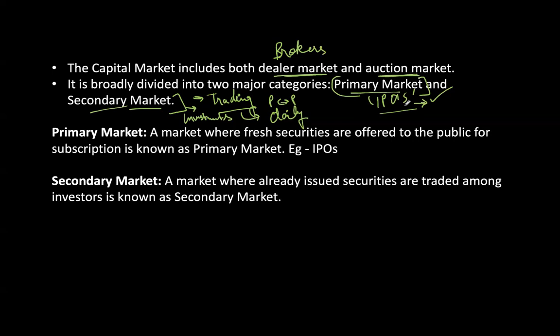So after that, the first step that it has to do is to issue the shares to the people for the very first time, so that we as retail investors or even FPIs, FIIs can invest in that particular company if they have the confidence, if they have the trust that it will perform nicely in future. That first issuance of the shares of the company happens through an initial public offering. If you try to understand the meaning of this term by the term itself, initial means for the very first time, public means it is going to be made available to the people, and it is an offering to them. So the very first time thing happens in the primary market.